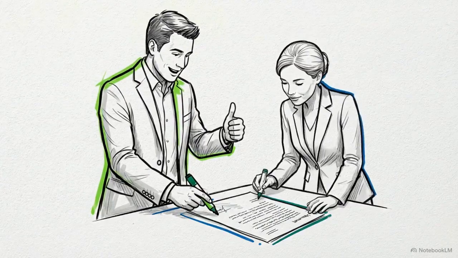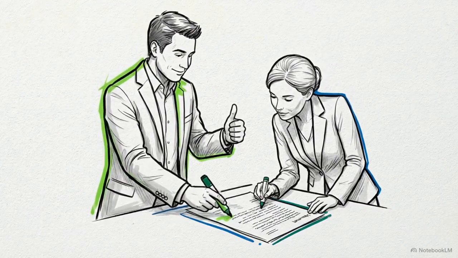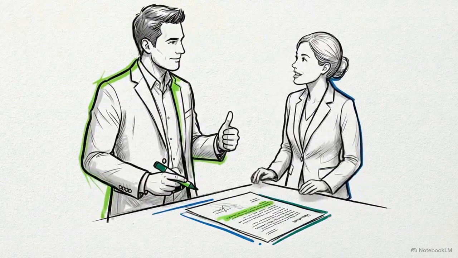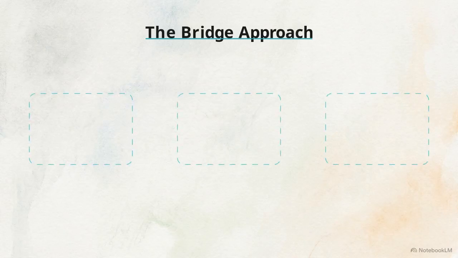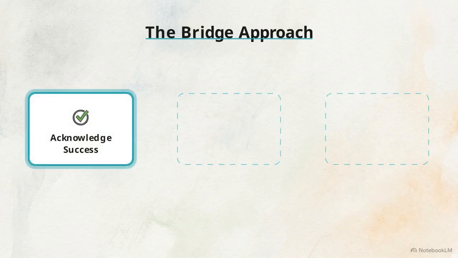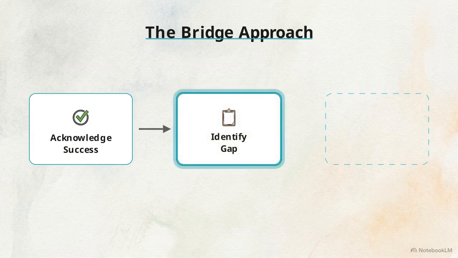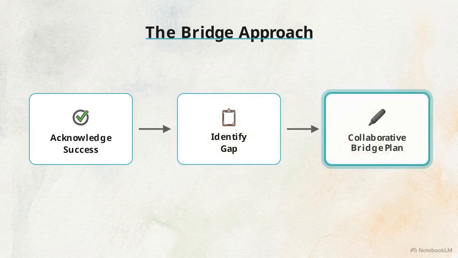Step 4 occurs after the task is finished. When you provide feedback, focus on the impact of the work rather than just praising the effort. Detail exactly how their contributions solved a problem or helped the organization. If there were mistakes along the way, use the bridge approach. This diagram shows the 3 components. First, acknowledge what went well. Next, clearly identify the performance gap. Finally, build a collaborative plan to close that gap.